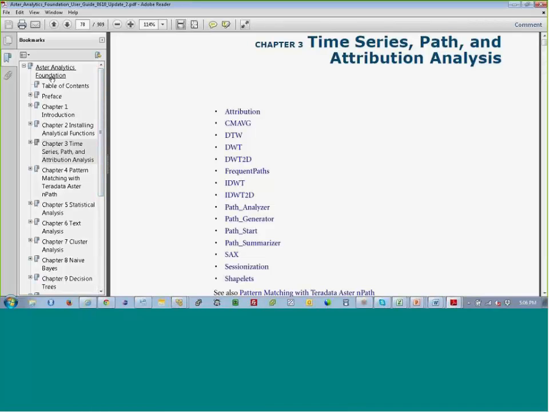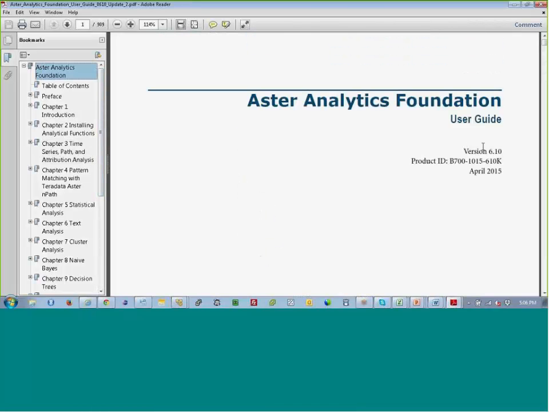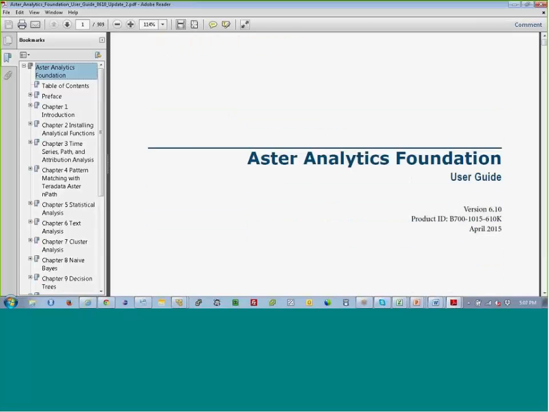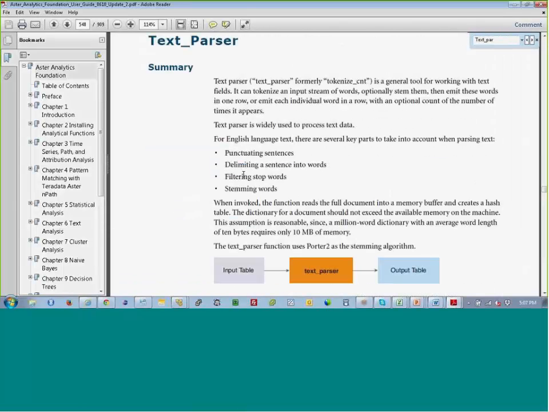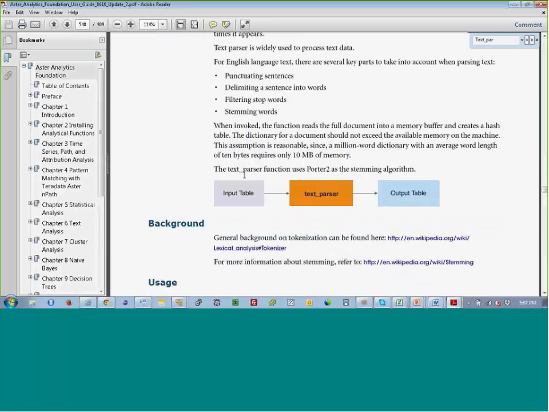You spend a tremendous amount of time in this Analytics Foundation guide. You look for the analytic you need. You search for it. You do something like this, and you put in text parser, something like that, and you hopefully land on the area where you can find it. So you come in here like so, and you go in here. Maybe you read this, maybe you don't.